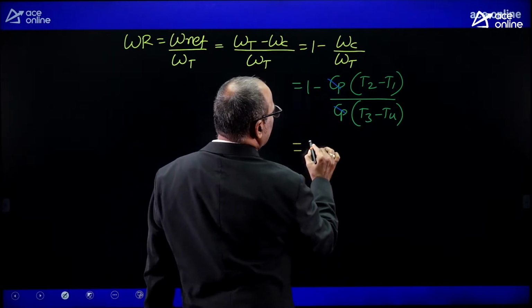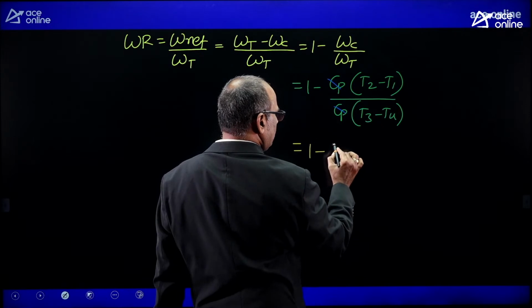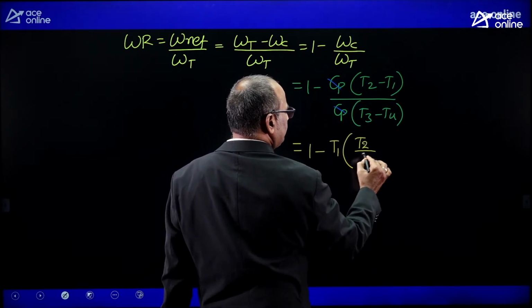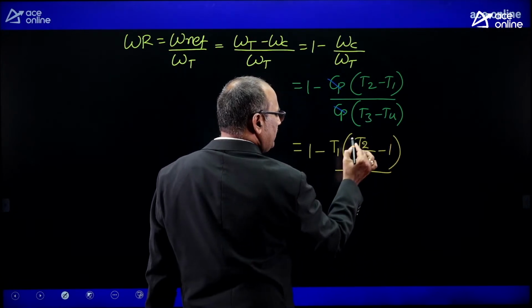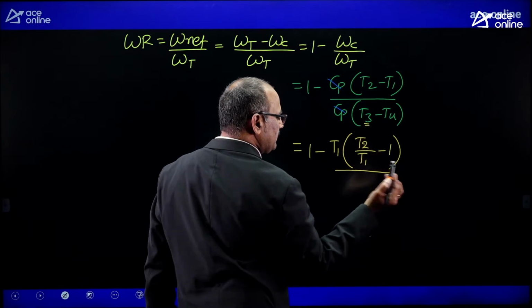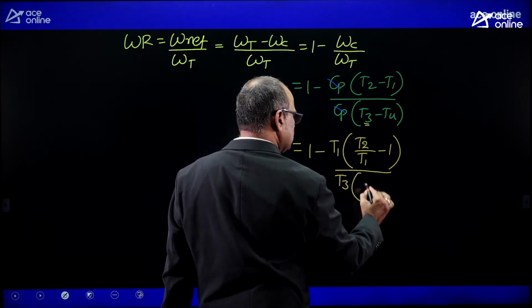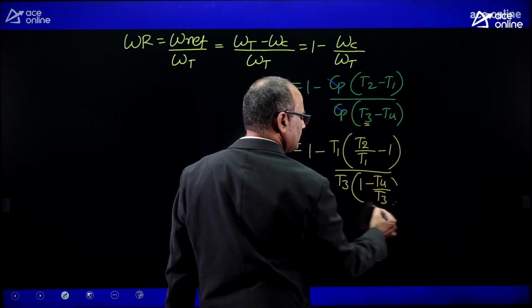It is equal to 1 minus, let me take the minimum temperature T1 outside from the numerator: T1 into T2 by T1 minus 1. And from the denominator, T3 is the maximum temperature, let me write the maximum temperature outside. It is 1 minus T4 by T3.